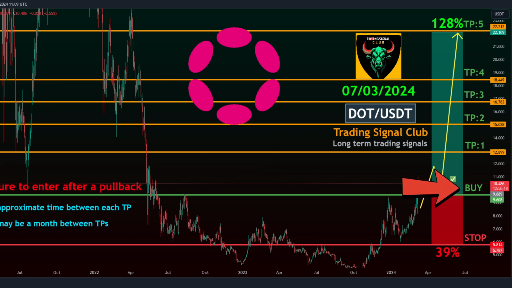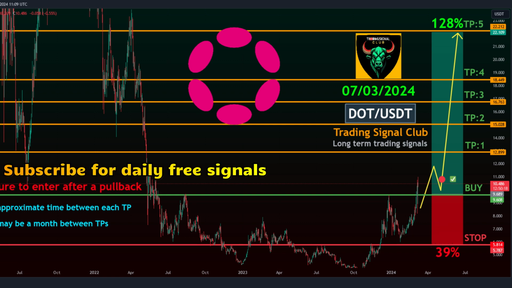Take profit targets. Target 1, 12.899. Target 2, 15.028. Target 3, 16.763. Target 4, 18.449. Target 5, 22.212. Stop loss. Stop level, 5.814. Important note, remember to move your stop loss to your entry or previous take profit after each